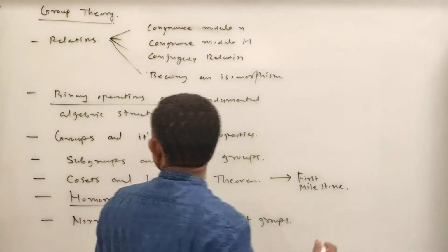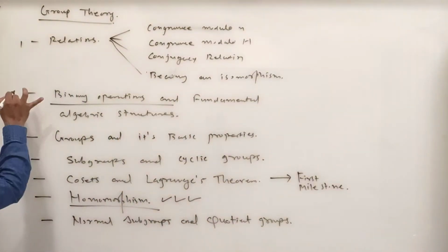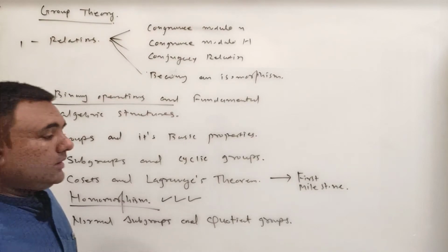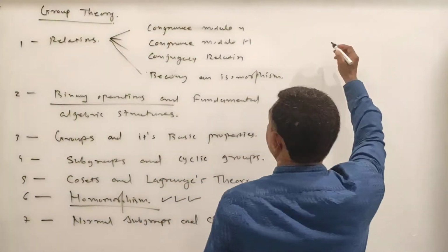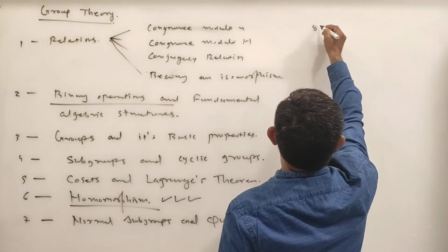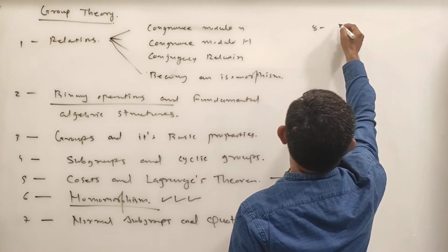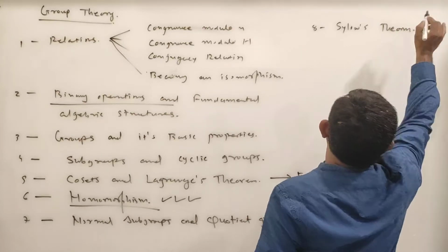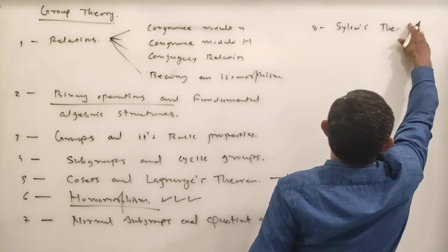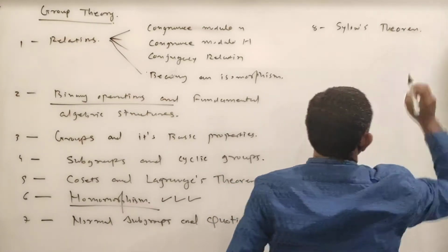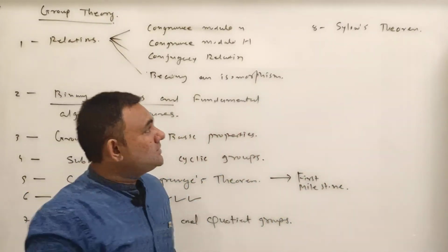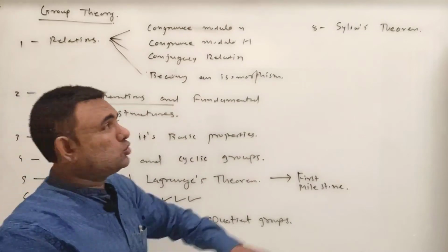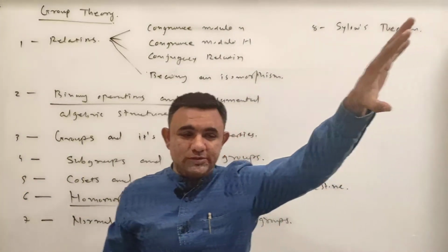Then let me number 1, 2, 3, 4, 5, 6, 7, and finally we have the 8th, Sylow's theorem. So in this Sylow's theorem, actually our aim in group theory is to understand all the Sylow's theorems.